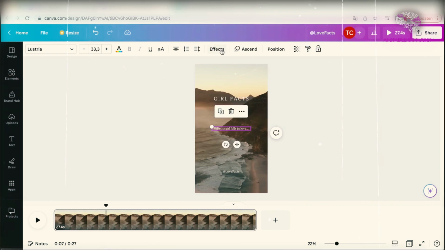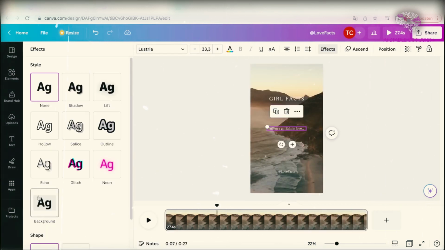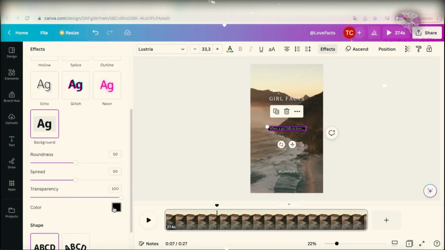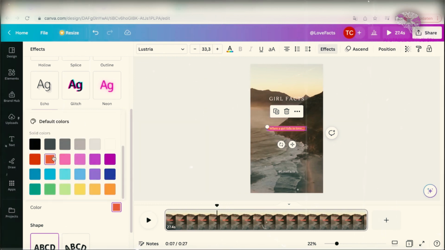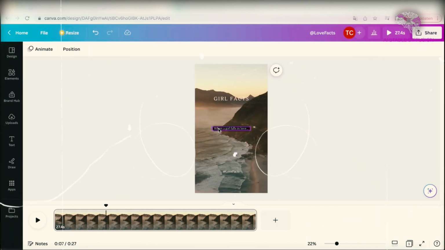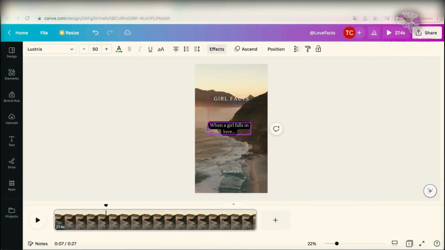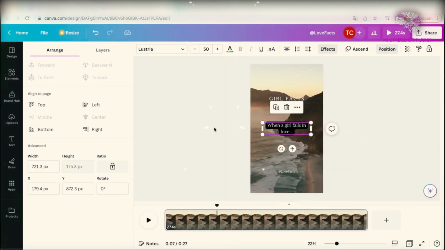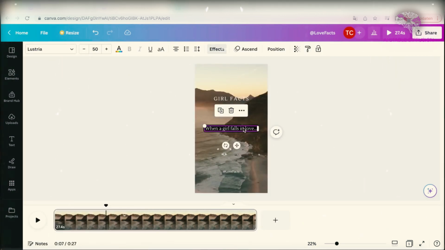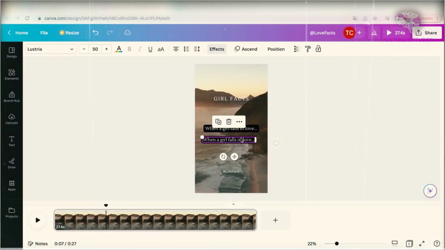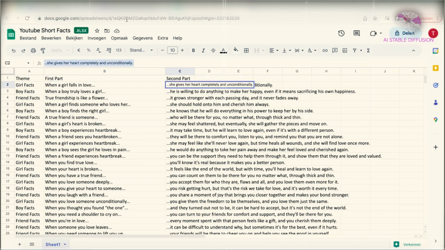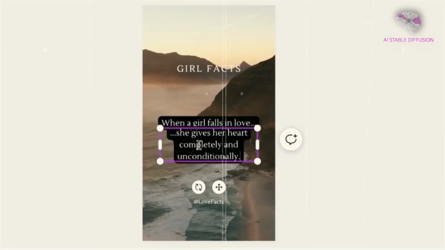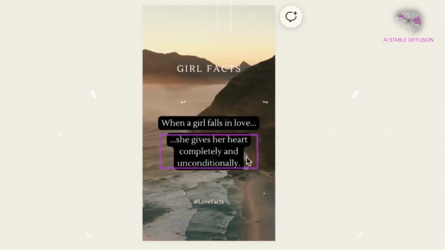Since the quote is hard to read, I'm going to put a background for it under the effects portion of the top toolbar, where you can pick from a variety of colors. I prefer black, although the phrase has to be a little bigger. Since you are aware that quotes are always composed of two parts, I will copy and paste this to create a second text block. I'll temporarily lower it a bit and paste the second portion of the quote here.